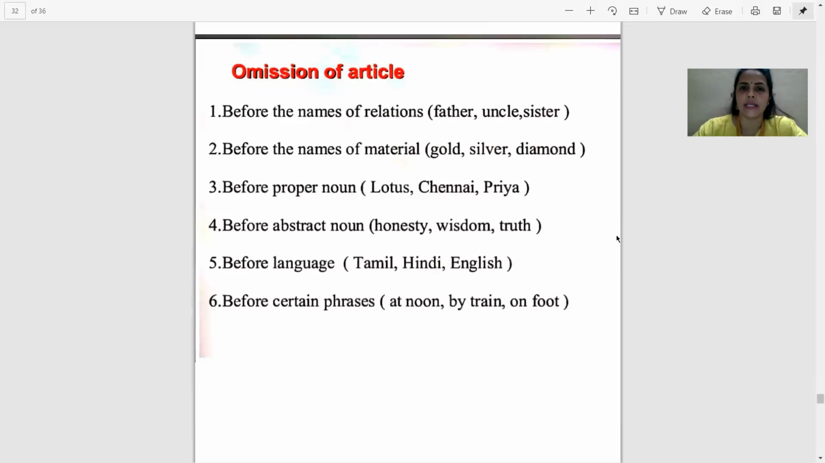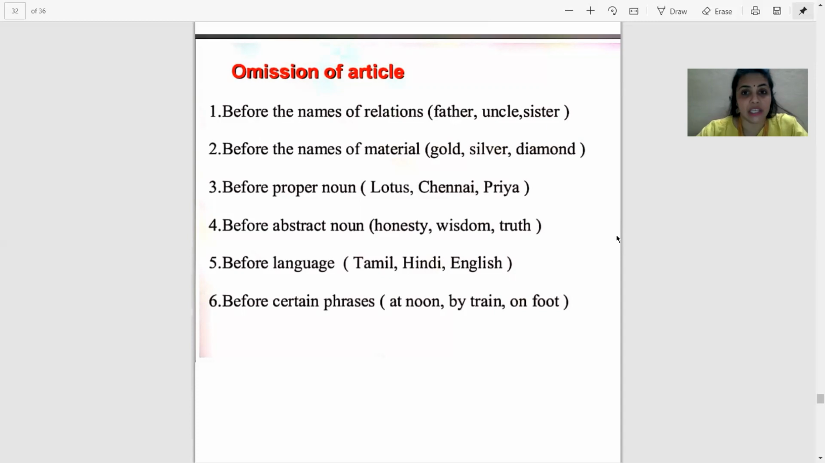Now we have seen where these articles are used, but we should also know where articles are not used. That means the no article zone, where we do not use any article. So which are those areas? Let's see. Number one, before the names of relations. If we are using a term to show any relation, we never use the article the.